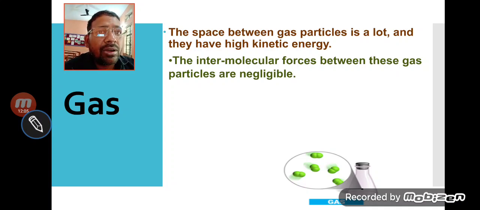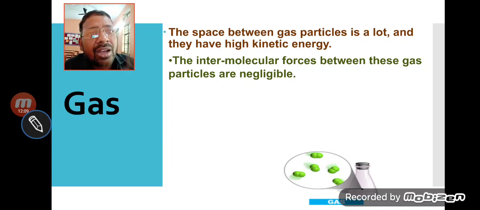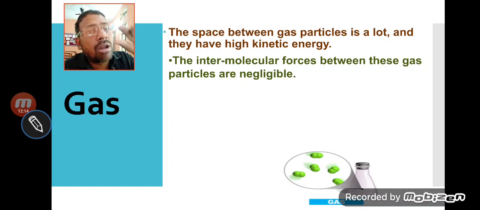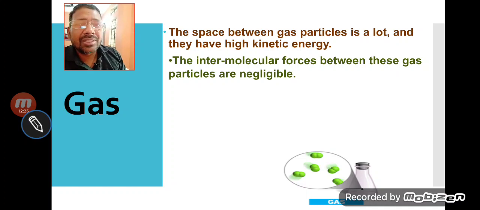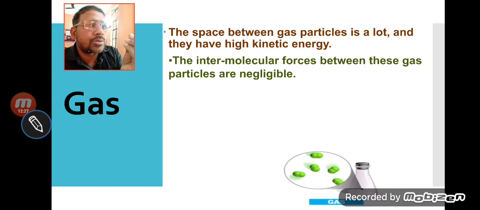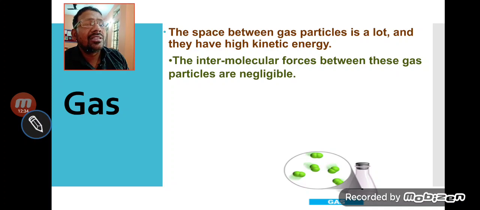You can keep 100 ml gas in a small bottle and you can fill the whole room. 100 ml gas can be filled in a small bottle and it can occupy the space in the whole room because molecules can move here and there. That's why when you spray perfume, just one or two drops coming out from the bottle, you can smell the perfume in another room.